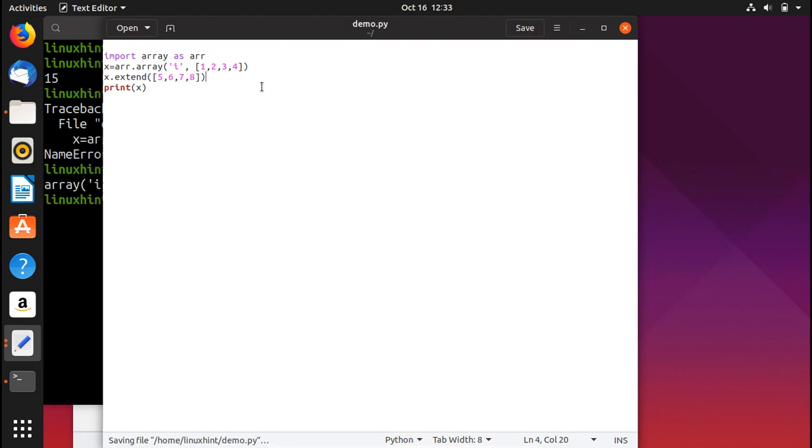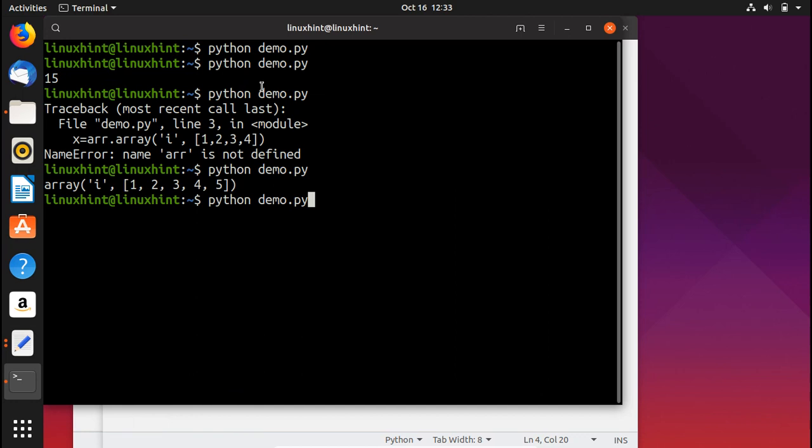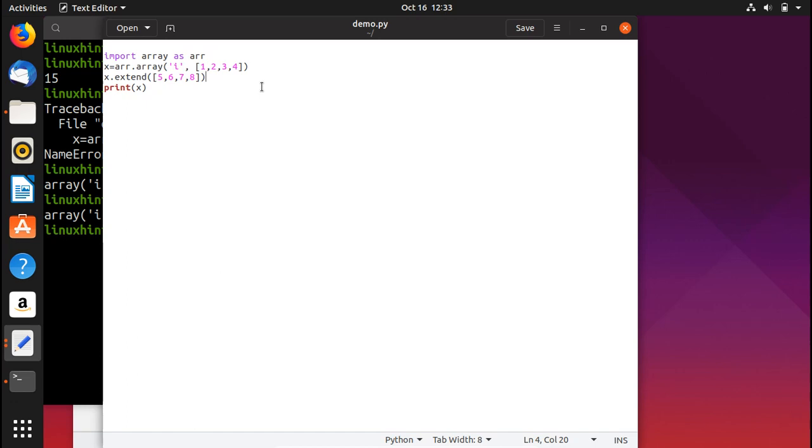We save it and run it, and now you can see that we have 1 2 3 4 5 6 7 8. So that is another way to add values inside an array as well.